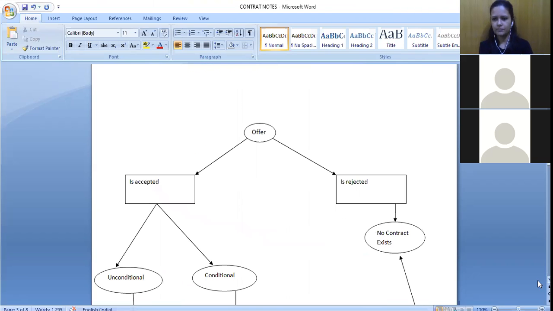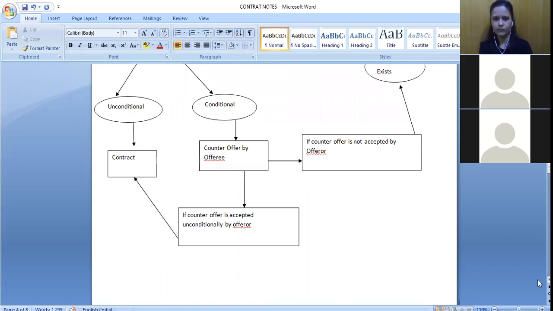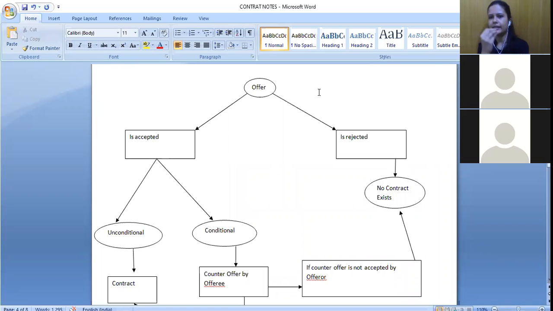Now another important thing that we will study, after that we will move on with the essentials and everything. So now we know that there will be an offer, there will be acceptance. Offer and acceptance we are anyways going to study in detail, but I'm just assuming that you all know what is offer, what is acceptance. Now a contract, or an agreement for that matter, starts with an offer. There should be an offer. After that only the other steps would come. So the first step that we need is an offer.